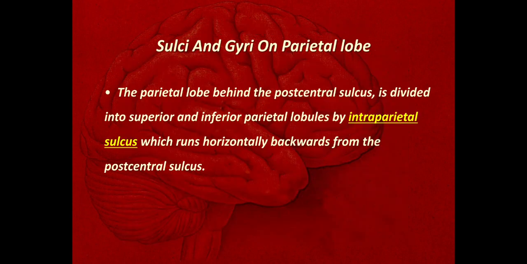The rest of the parietal lobe behind the post-central sulcus is divided into superior and inferior parietal lobules by the intraparietal sulcus, which runs horizontally backwards from the post-central sulcus.